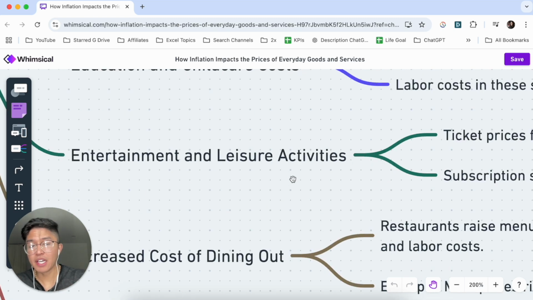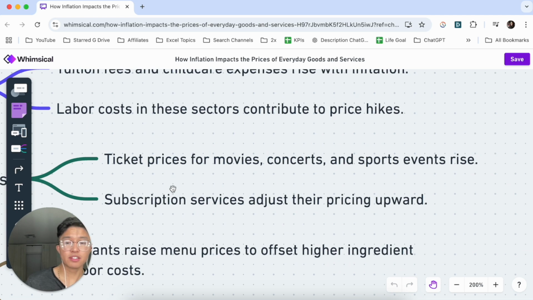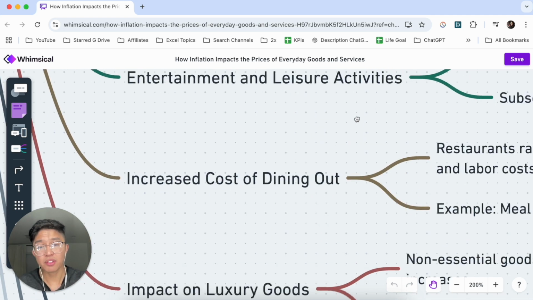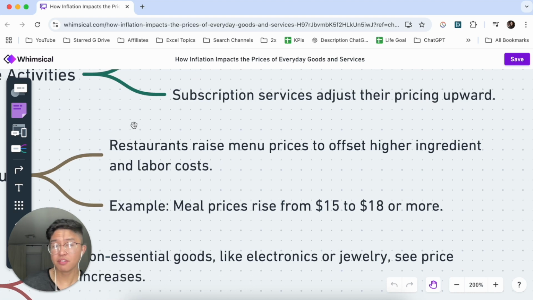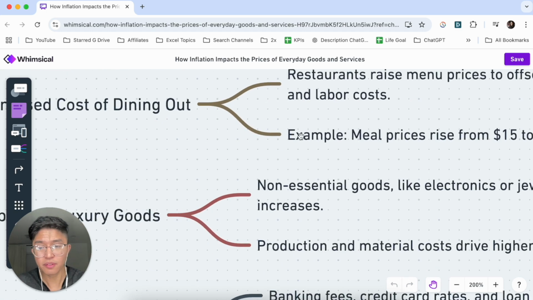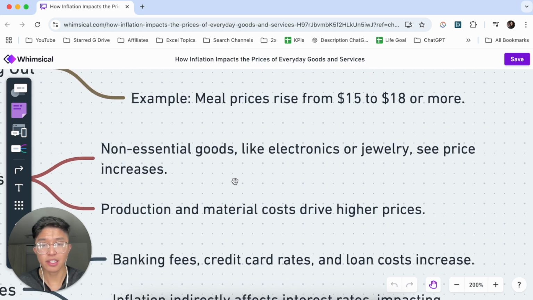With entertainment and leisure activities, ticket prices for movies, concerts, and sports events also rise, and subscription services adjust their pricing upward. With increased costs of dining out, restaurants may raise their menu prices to offset higher ingredient and labor costs. For example, meal prices might rise from $15 to $18 or more. As for the impact on luxury goods, non-essential goods like electronics or jewelry will still see price increases because production and material costs drive higher prices.